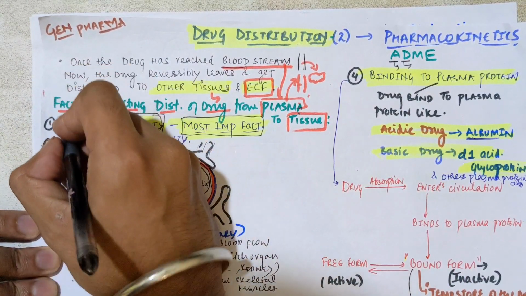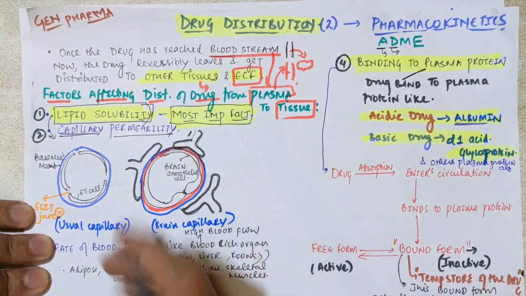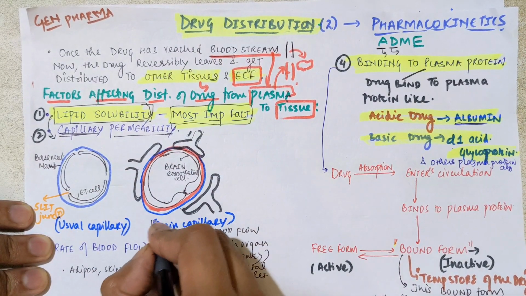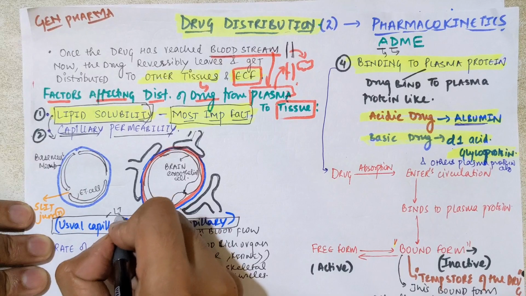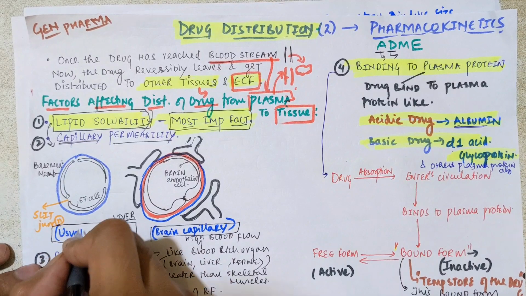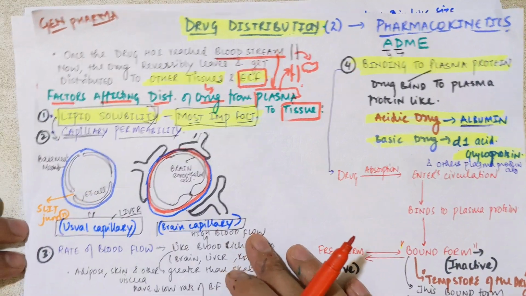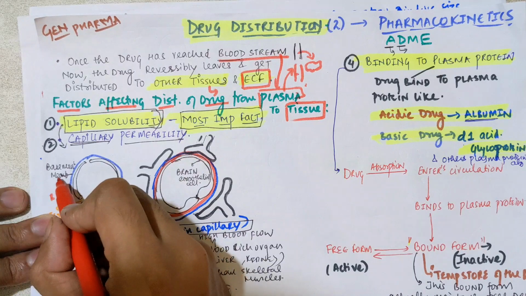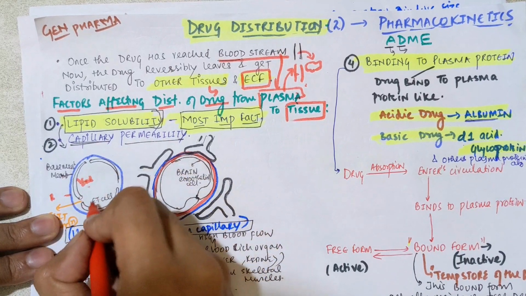In this, your lipid solubility concept will be made more clear. What is the concept of lipid solubility here? We have to see two main types of organs: the brain, and usual capillaries in other organs like the liver, kidney, and spleen. These organs have different capillary cross sections. This is the cross section of a usual capillary, and this is the cross section of the brain. The difference we have to see is that the outer layer is the basement membrane, as I have marked, and the inner layer is the endothelial cell.